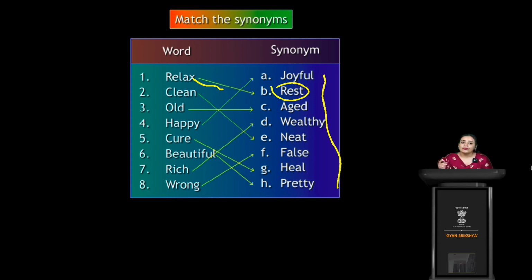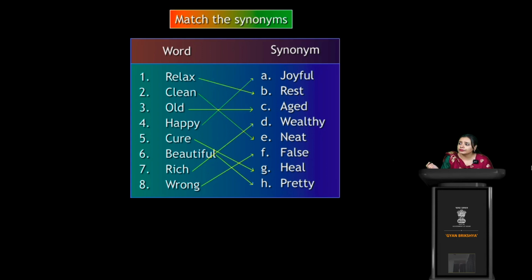You have to first analyze the sentence, what the sentence demands, whether relax or rest. So it depends on the sentence which synonym you are going to pick. You have to choose the word wisely, right? Many a time it also depends on the sentence construction.